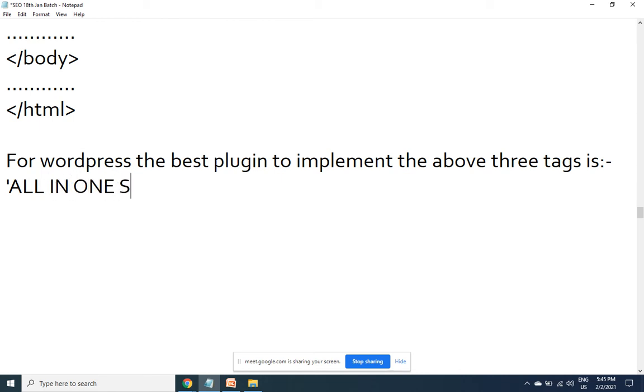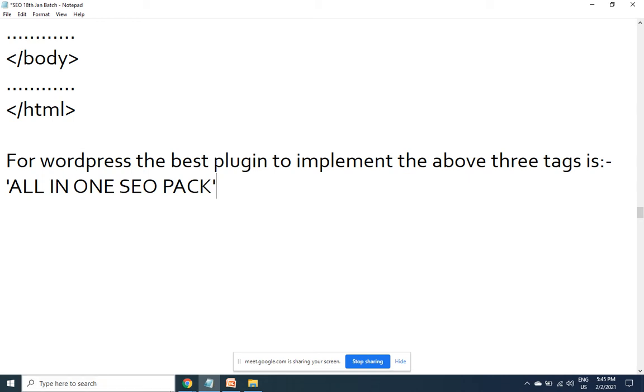All-in-One SEO Pack. There are several hundreds of plugins, but this is the best plugin for these 3 steps. Even SEO by Yoast is also good, but then you'll have some issues with the sitemap. Later you'll understand it. So for now, install this plugin, more than sufficient.